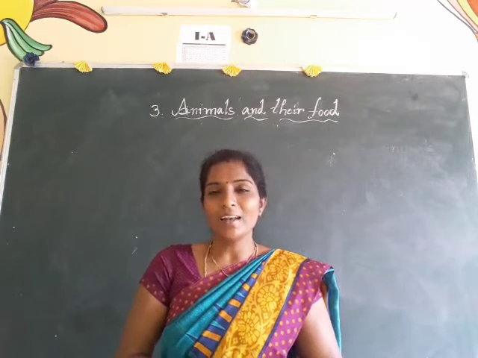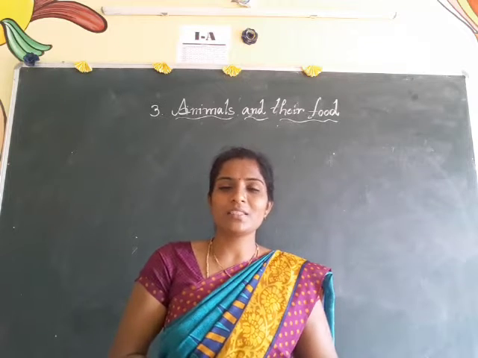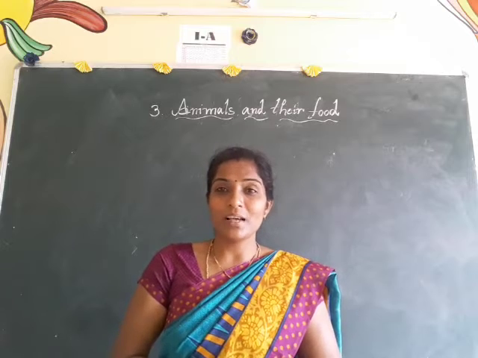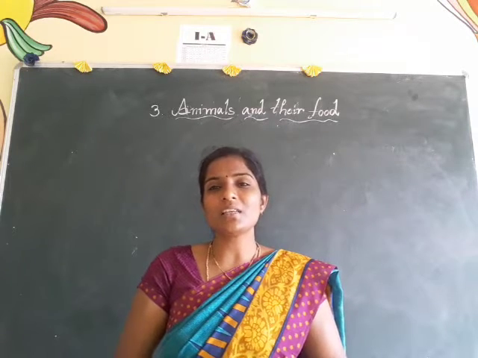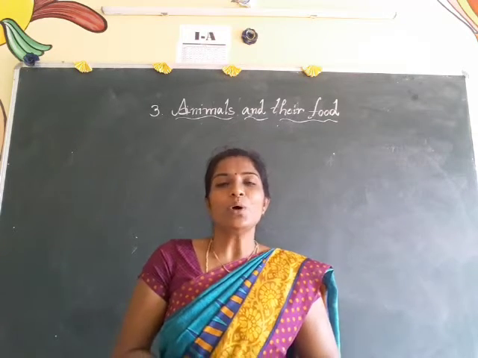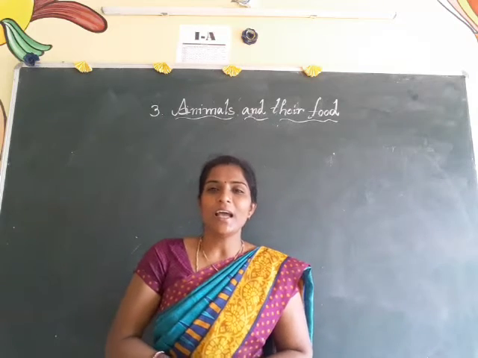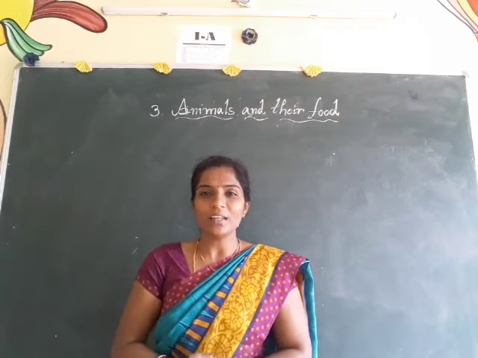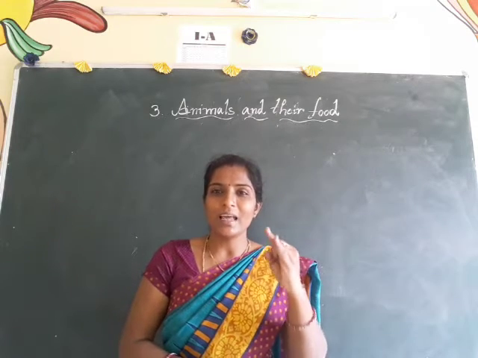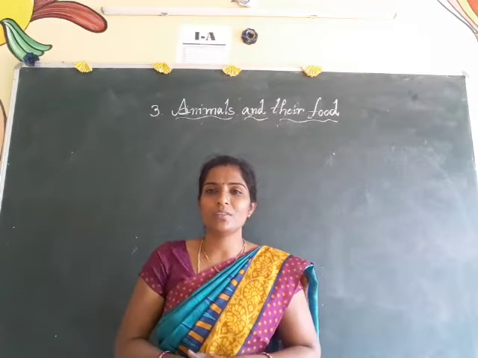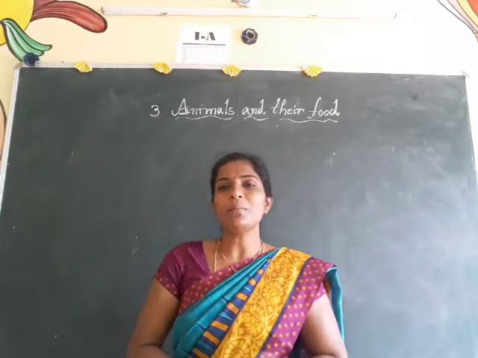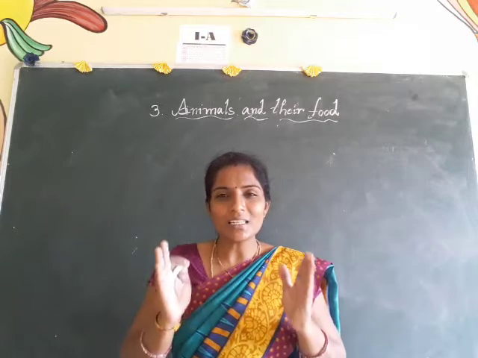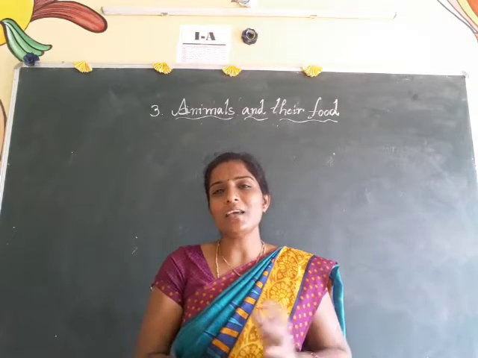Okay children, some of these animals can eat plants and some of the animals can eat other animals, and some of the animals can eat both also. So based on their food habit, the animals are again divided into three types. What are they? Herbivores, carnivores and omnivores. Okay children, what is meant by herbivores? Herb is a plant. The plant eating animals we call herbivores.